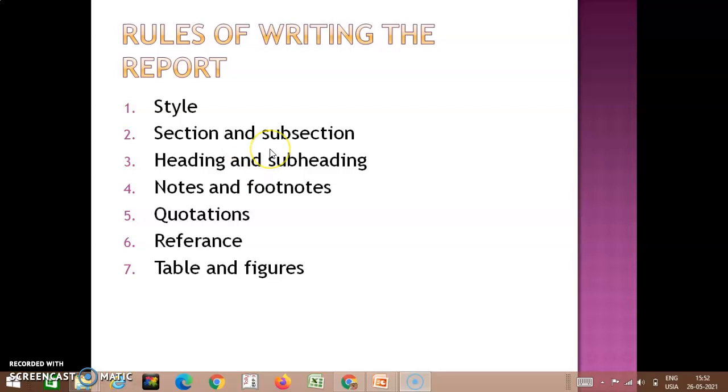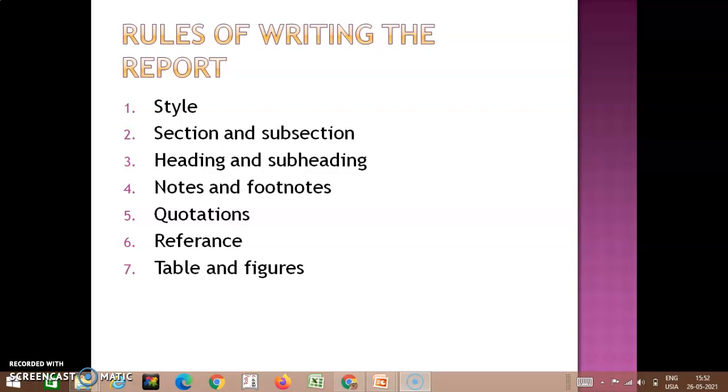Moving to the next step, that is rules of writing a research report. Now, you should follow certain rules while you write a research report, which I have listed below.